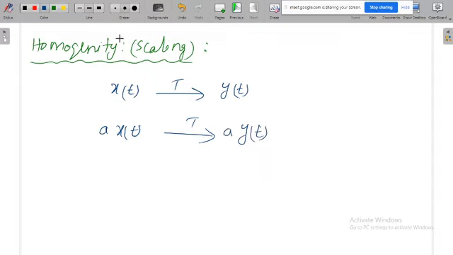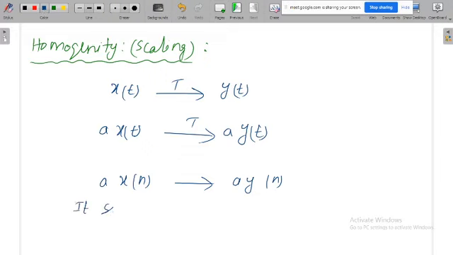So that means this system is following the homogeneity principle. Suppose if it is a discrete system, then a x of n should produce a y of n. Okay, so this is all about homogeneity. It states that if the input is scaled by a, then the output also has to be scaled by the same amount of a.